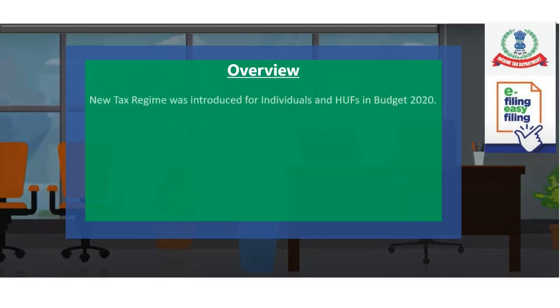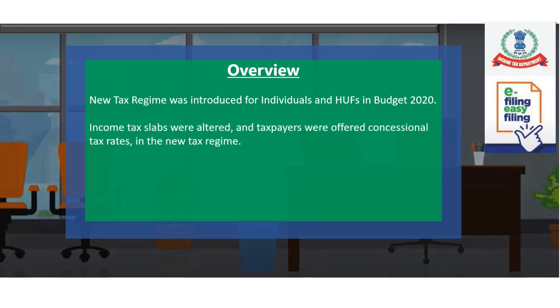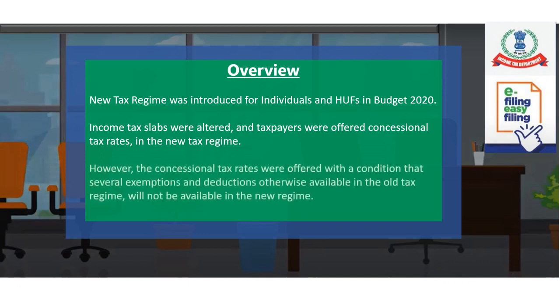The new tax regime was introduced for individuals and HUFs in Budget 2020. Income tax slabs were altered and taxpayers were offered concessional tax rates in the new regime. However, the concessional tax rates were offered with a condition that several exemptions and deductions otherwise available in the old tax regime will not be available in the new regime.